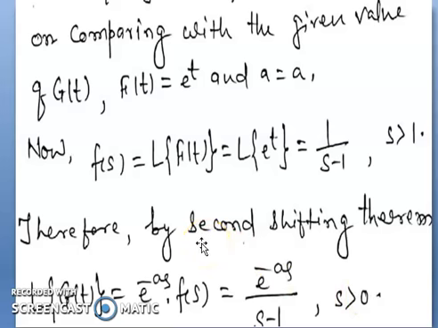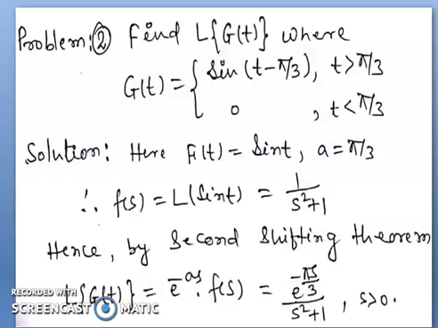Now take another example based on the second shifting theorem of Laplace transform. Find L of g(t) where g(t) is sine of t minus pi by 3 when t is greater than pi by 3, 0 when t is less than pi by 3. The solution of the problem: here f(t) is sine t. Here the value of a is pi by 3. So first of all we define F(s) equal to L of sine t, and L of sine t is 1 by s square plus a square; because the coefficient of t is 1, it is 1 by s square plus 1.